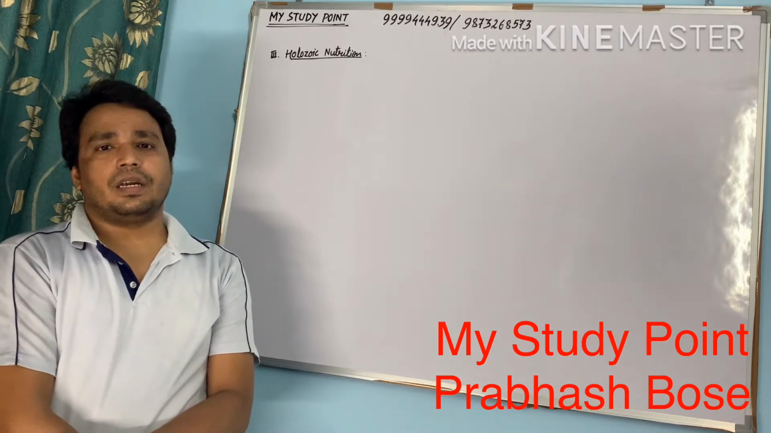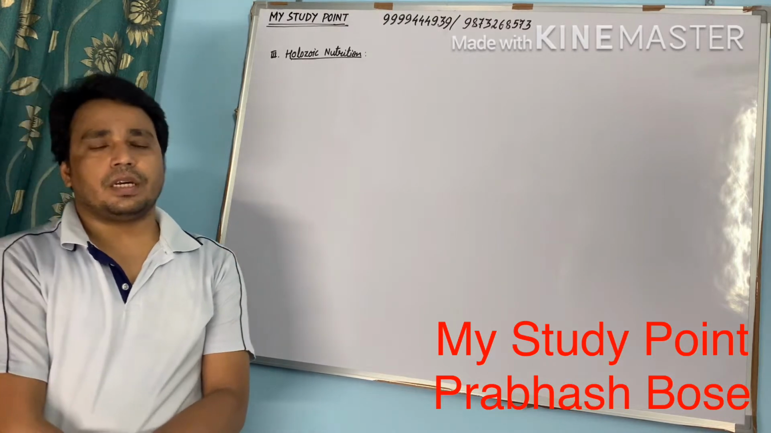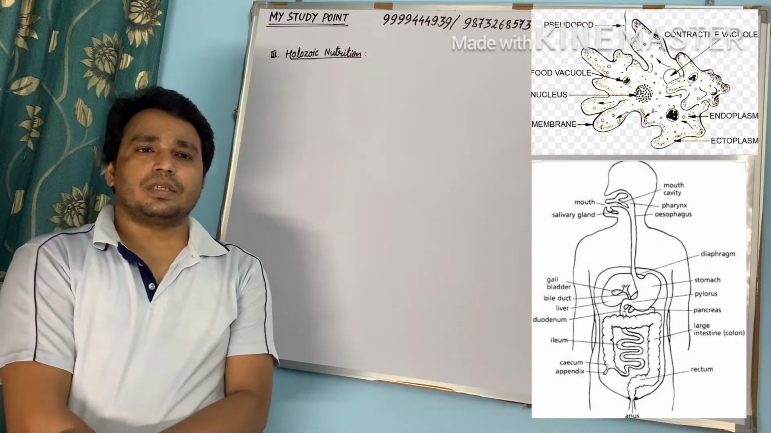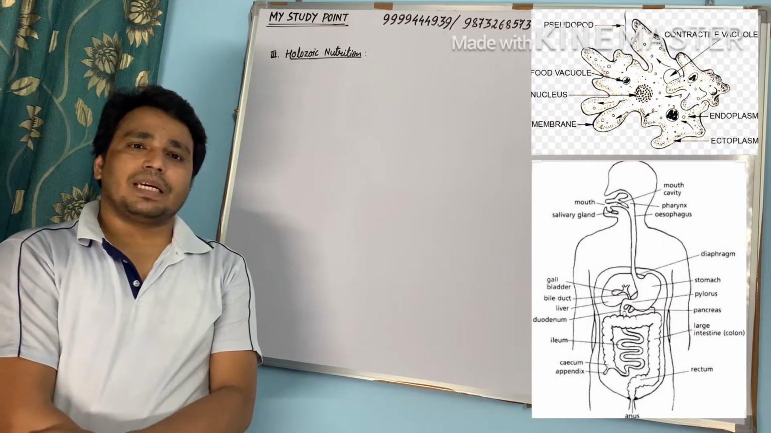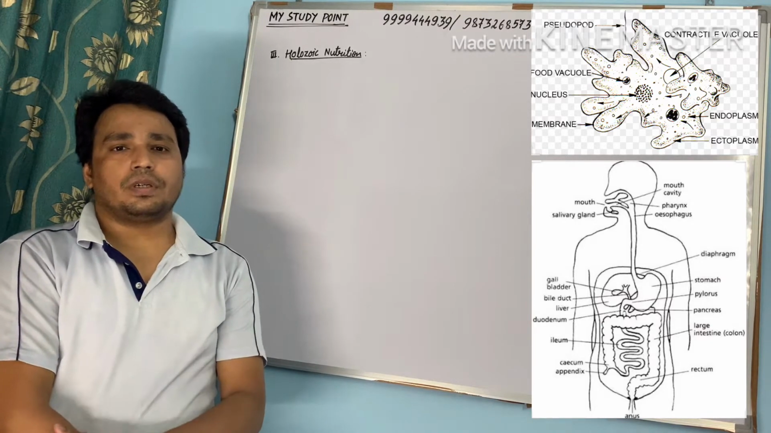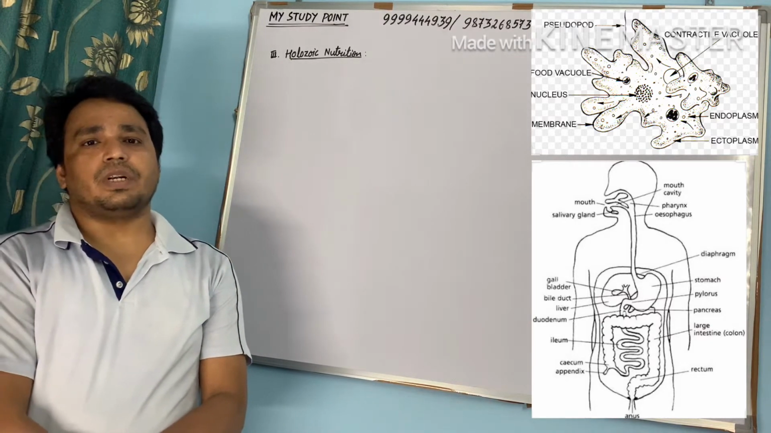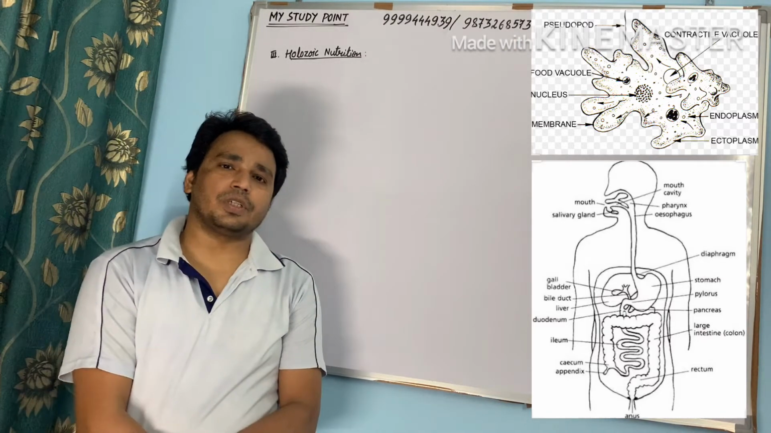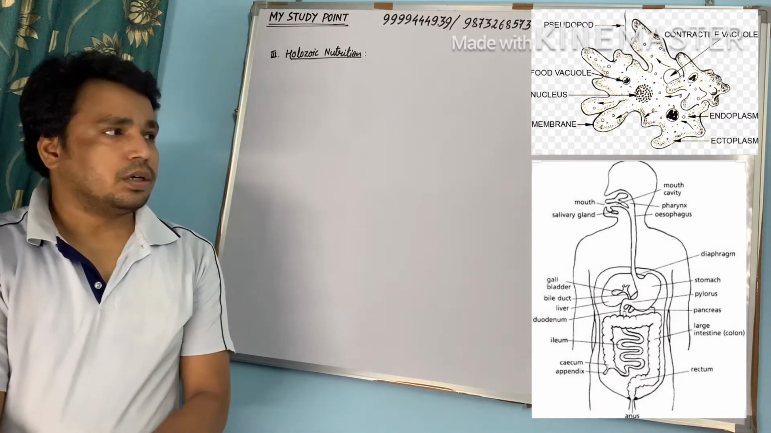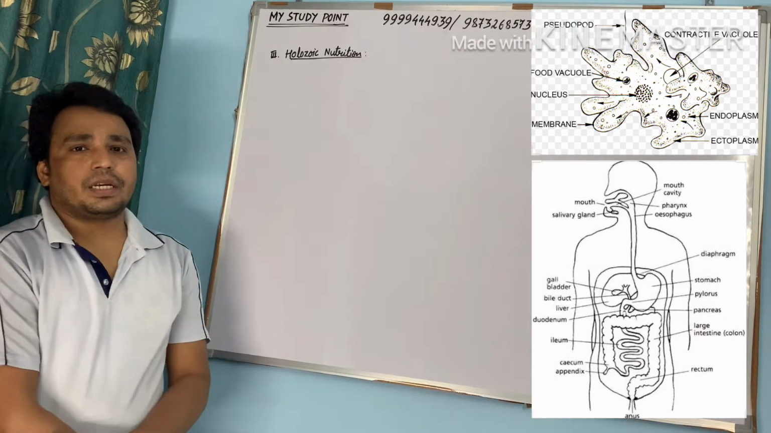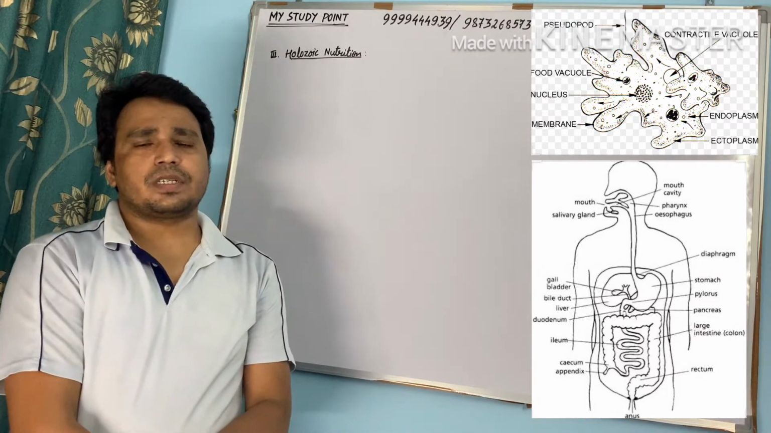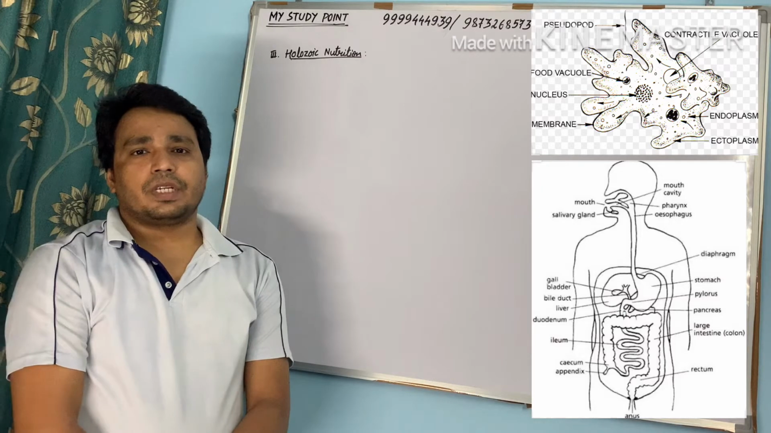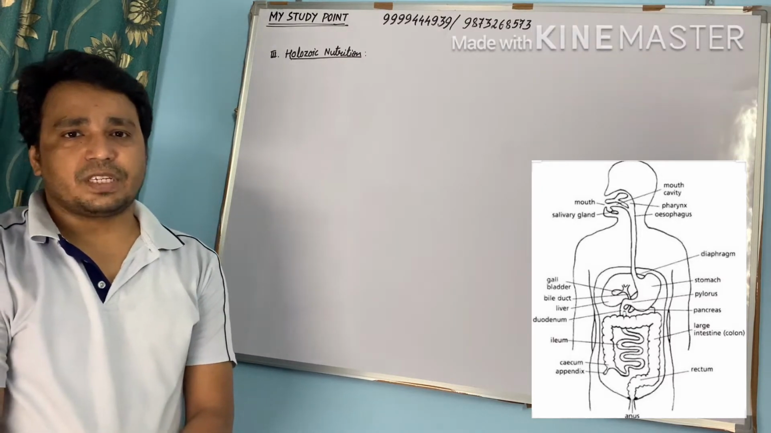Today, we will study holozoic mode of nutrition. Holozoic mode of nutrition consists of intaking solid food. Those organisms which feed on solid food by various processes that involve ingestion, digestion, absorption, assimilation, and excretion. Examples are human beings, cats, dogs, and various other mammals. Now let us discuss nutrition in human beings, the human digestive system.